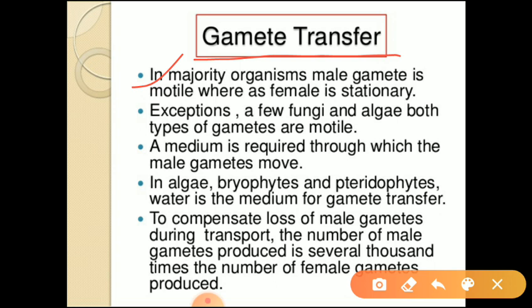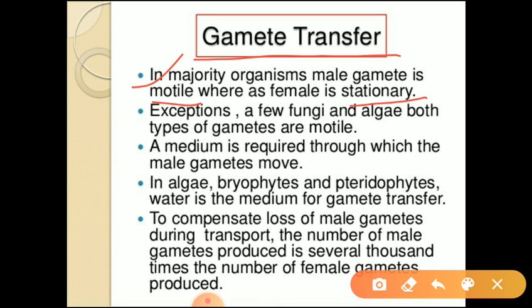What is the meaning of motile and stationary? Motile means which can move and stationary means which cannot move. So, in the majority of organisms, male gametes are always motile in nature, whereas female are non-motile in nature.